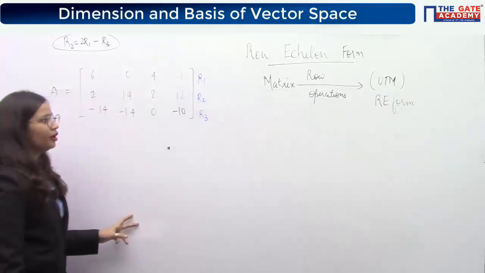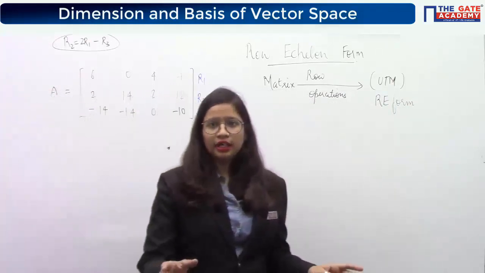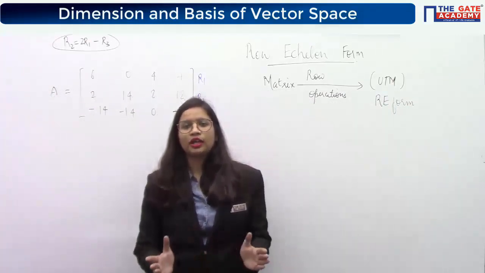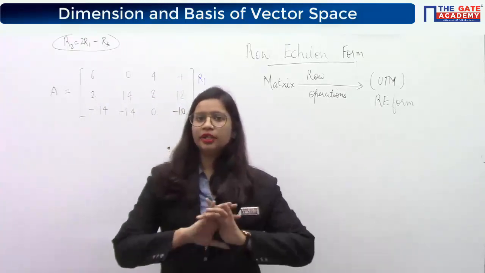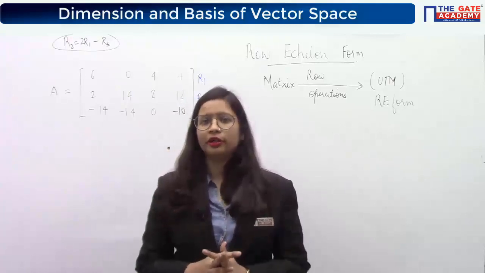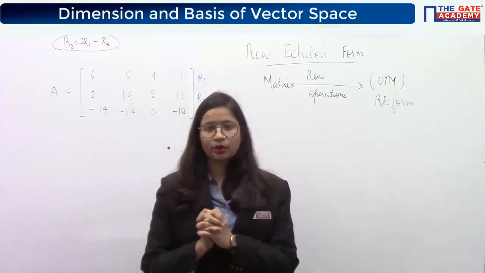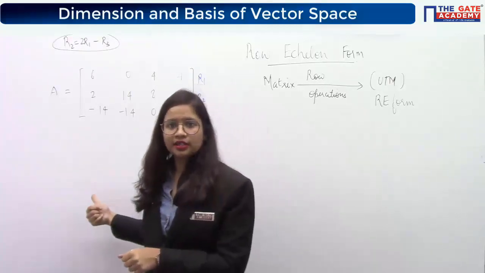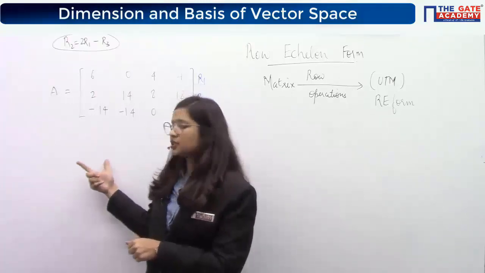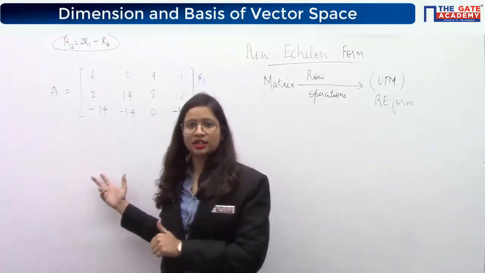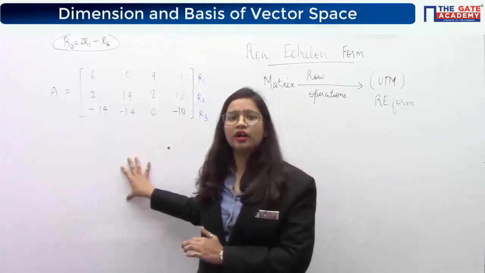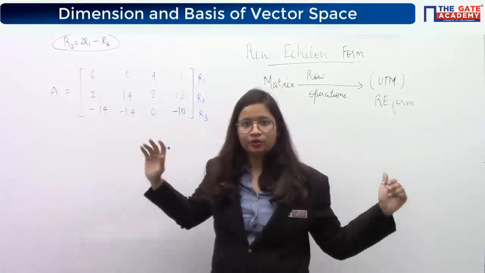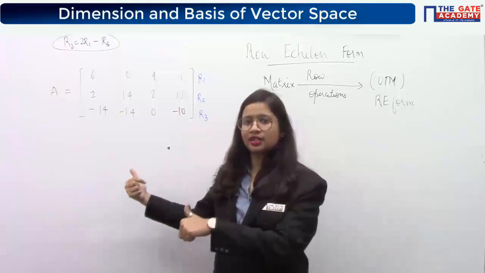Now, first of all, I have told you in the initial lectures that UTM is a type of square matrix. Do you remember that? Any triangular matrix is a type of square matrix. Yes or no? Now, is this a square matrix? Obviously, this is not a square matrix. It's a rectangular matrix of order 3 cross 4. Then how will you convert it into a UTM? UTM is a square matrix, but this one is a rectangular matrix.